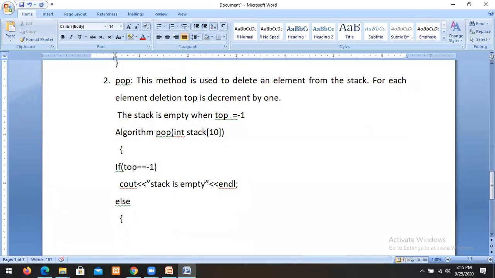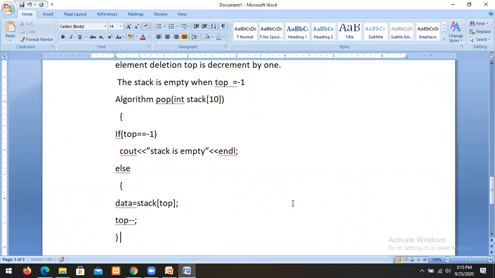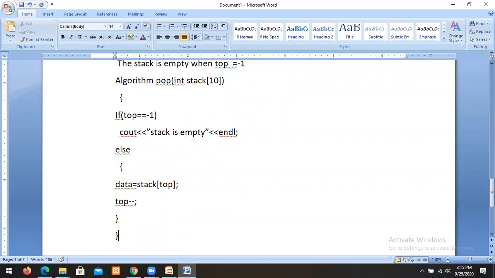So data equal to stack of top. So this is called as pop. Pop function is used to delete an element from the stack. The stack is empty when top equal to minus 1. Otherwise, stack is not empty. So top equal to minus 1, stack is empty. Else, we can delete the element from the stack. Data equal to stack of top, top minus minus. This is the method.